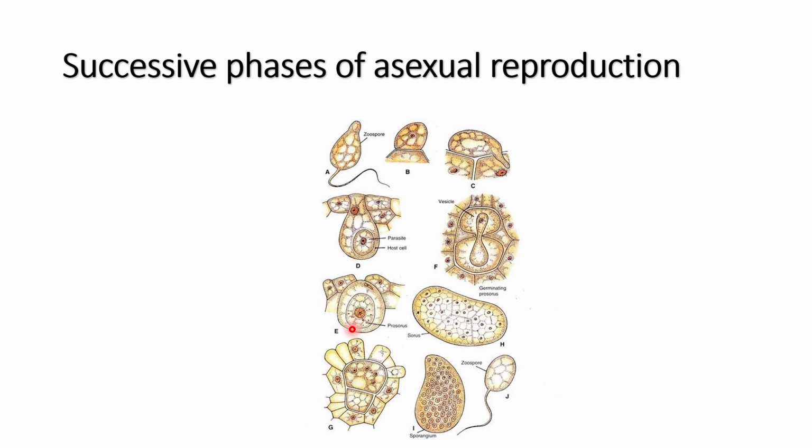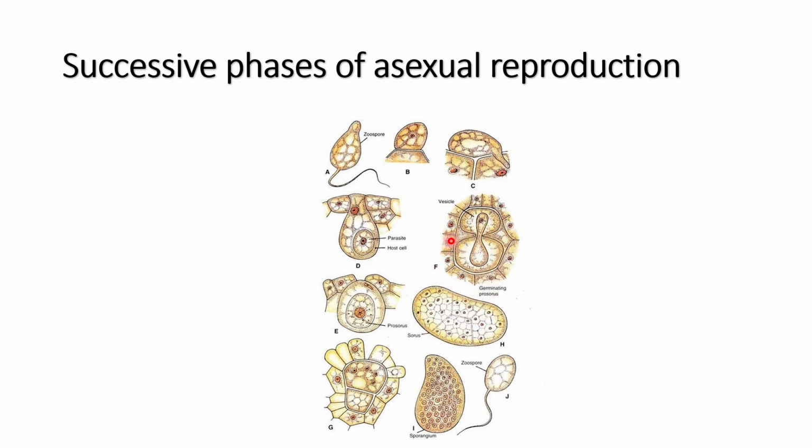And this 32 celled structure is known as a prosorus, which has two walls: one is endospore and one is exospore. And this prosorus now will undergo germination. At the time of germination, there will be the formation of a vesicle, as you can see in the diagram, and the entire content of the prosorus will be transferred into this vesicle.